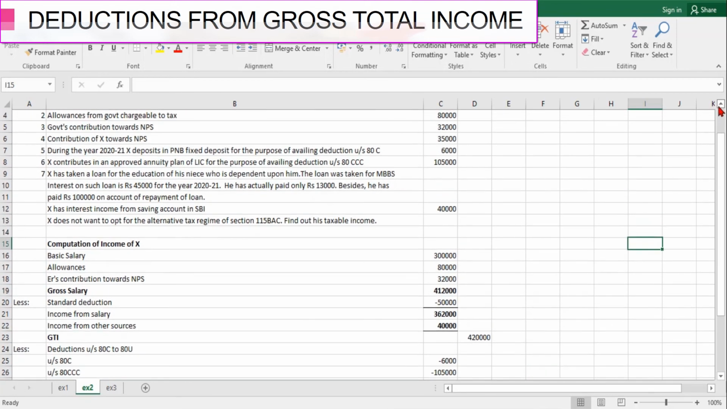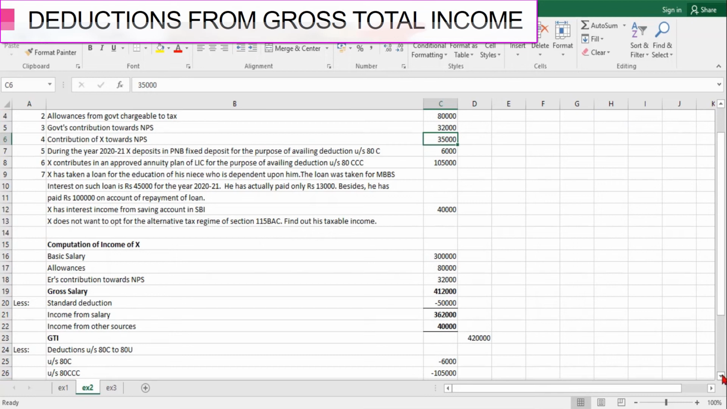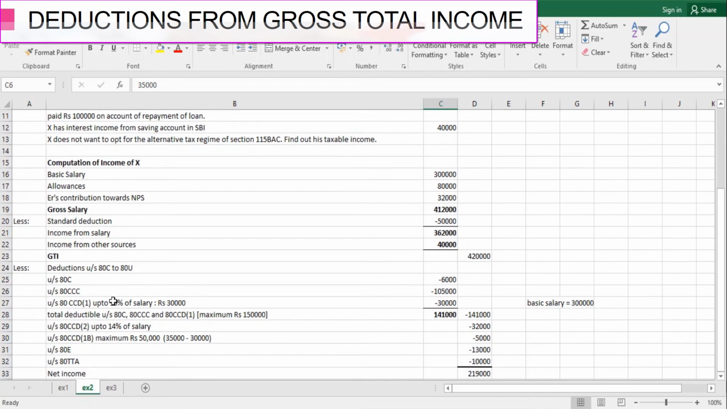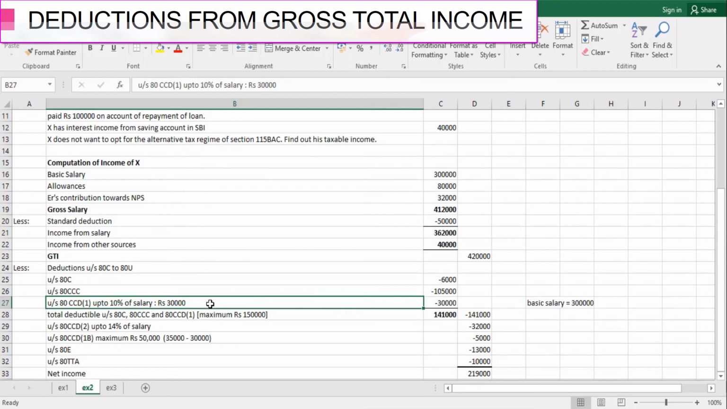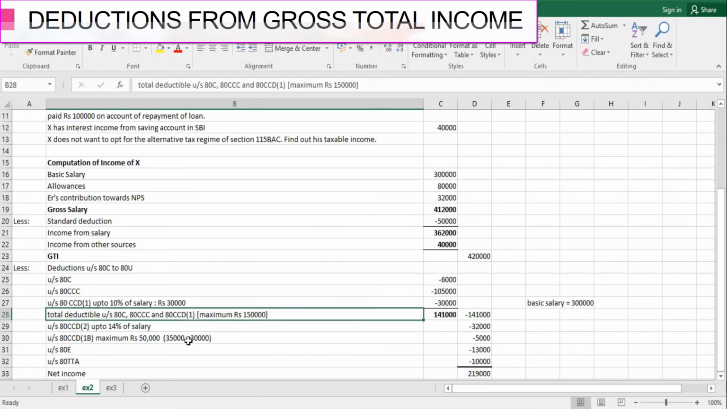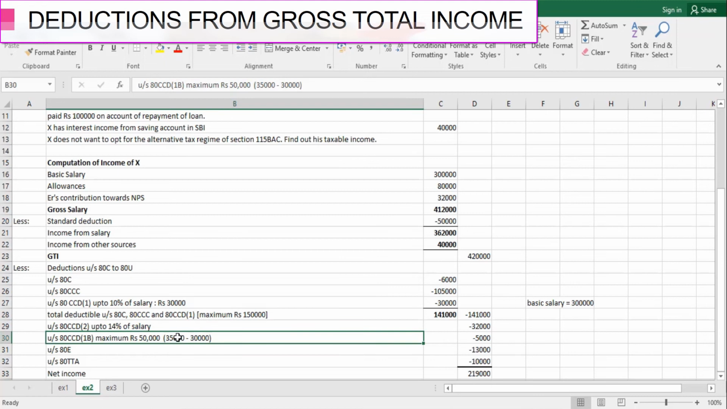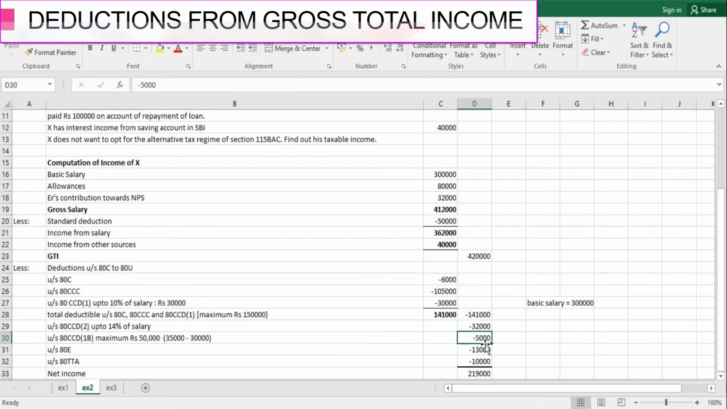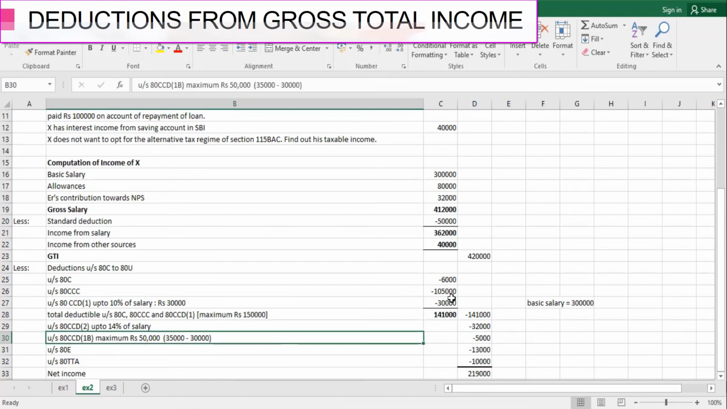X, he has contributed to NPS 35,000, right? And while allowing him deduction under section 80CCD(1), we have allowed him only rupees 30,000. So since he has contributed 35,000 and we have allowed him only 30,000, he can claim the deduction of the balance rupees 5,000 under section 80CCD(1B), which is out of the purview of this ceiling of 1,50,000, right? So from the 35,000 contribution he has made, 30,000 he has already claimed in section 80CCD(1), and the balance of rupees 5,000 can be claimed as deduction under 80CCD(1B).